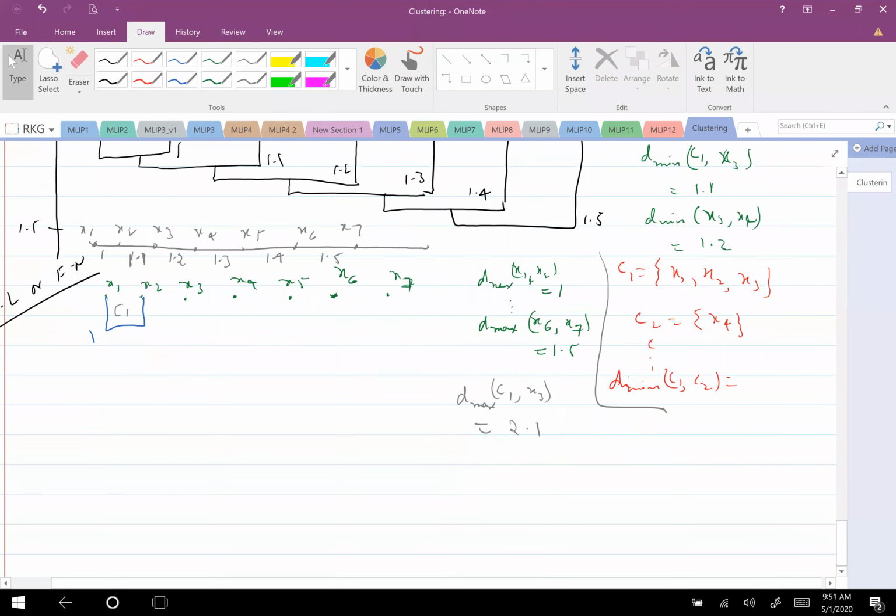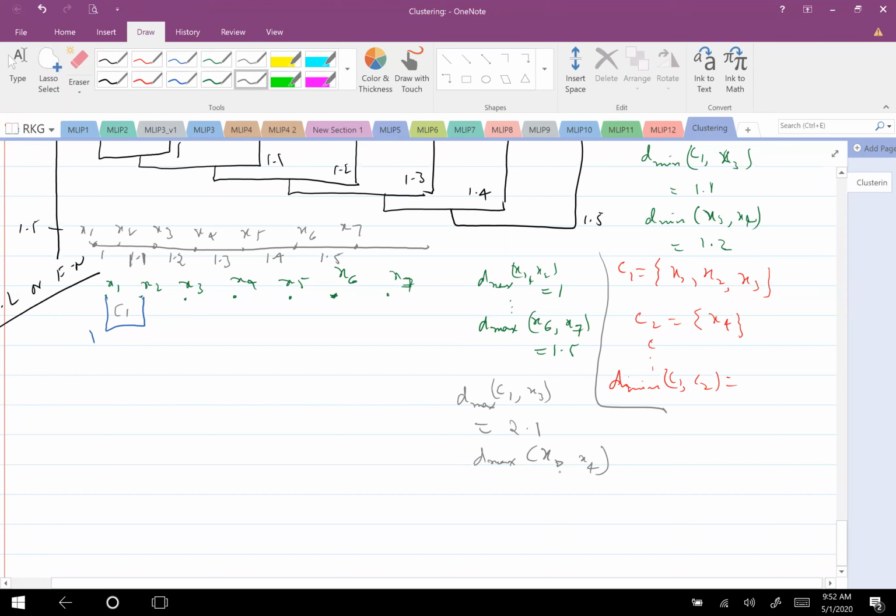Now I just want to write the other Dmax values. Dmax of X3 comma X4. How much is this? 1.2. Good, correct. Like that I can write the others as well.